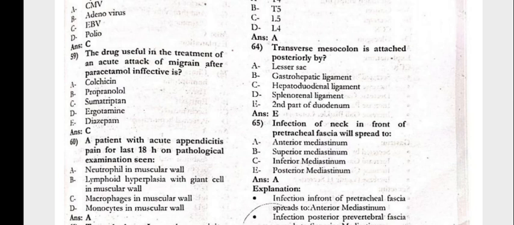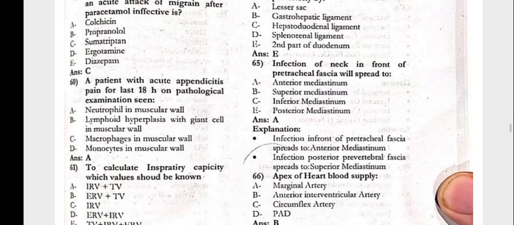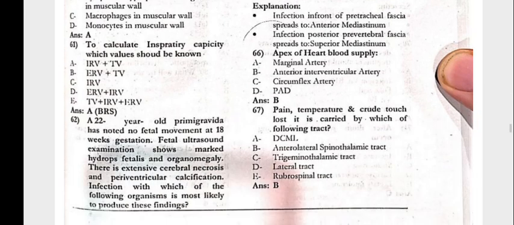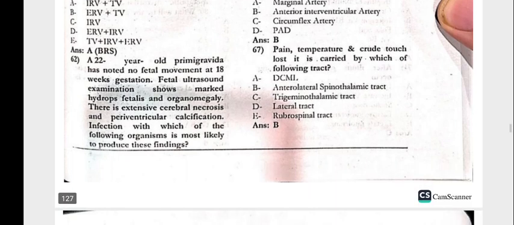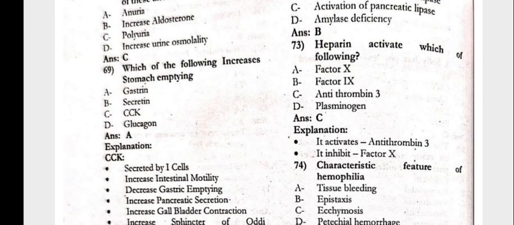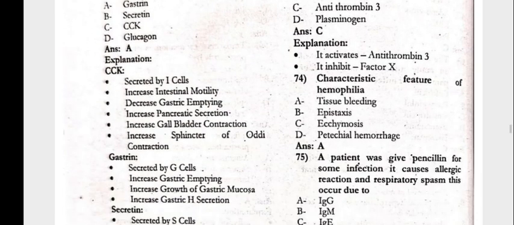The transverse mesocolon is attached posteriorly to the second part of the duodenum. Infection of the neck in front of the pretracheal fascia will spread to the anterior mediastinum. The apex of the heart blood supply would be the anterior interventricular artery. Pain, temperature and crude touch loss are carried by which of the following tracts? That is the anterolateral spinothalamic tract. The posterior pituitary tumor causes which of these effects: polyuria? Which of the following increases stomach emptying: gastrin?